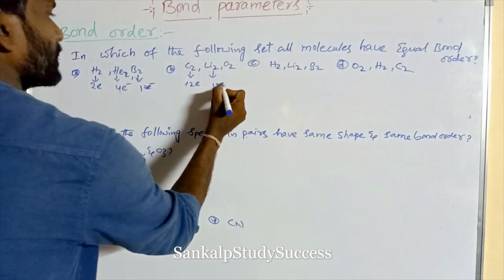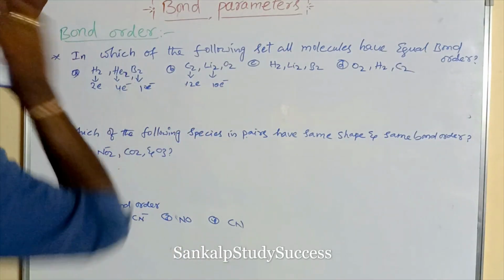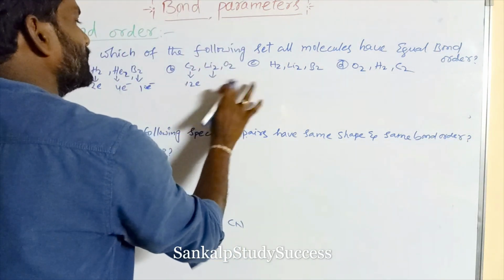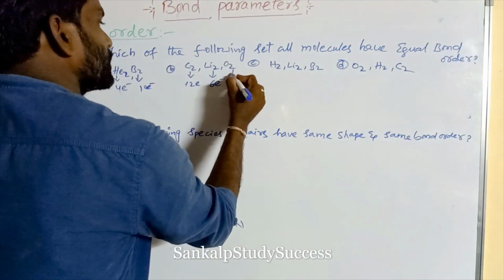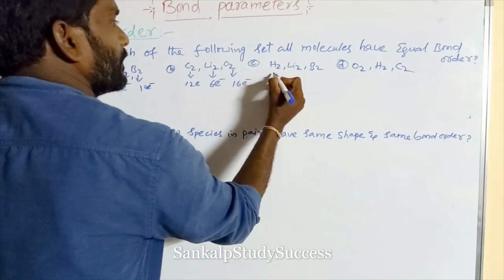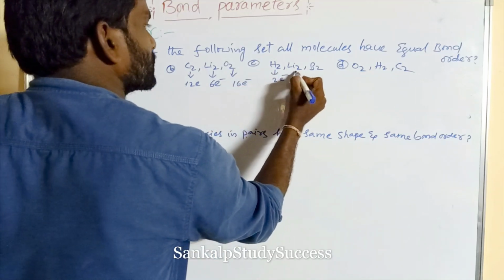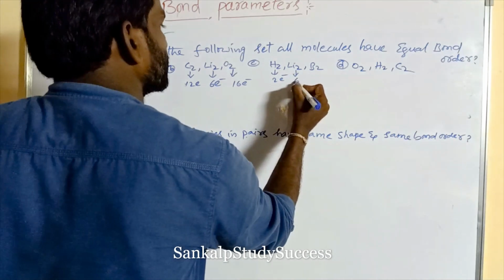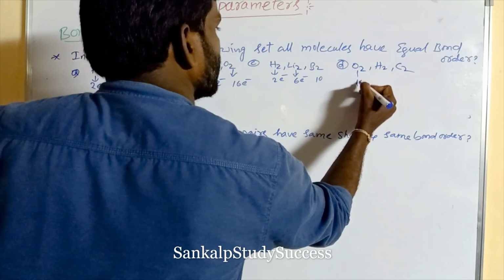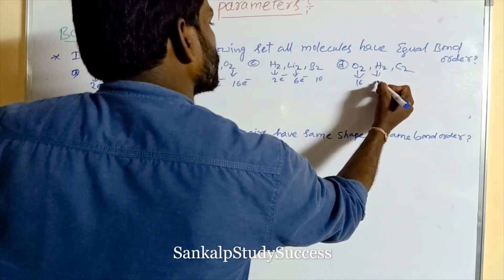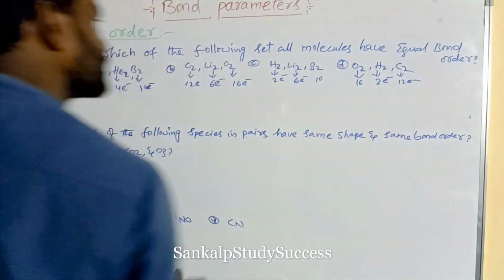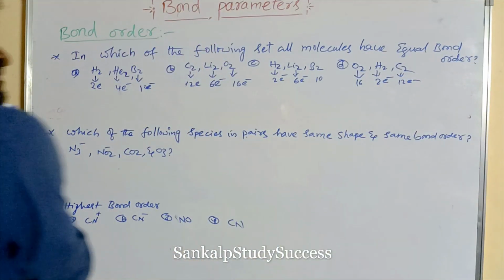Lithium 10 electrons. Hydrogen, helium, lithium 6 electrons. So this is 16 electrons. H2 2 electrons, Li2 6 electrons, 10 electrons, boron 16, H2 2 electrons, carbon 12 electrons. So here isoelectronic species are absent.